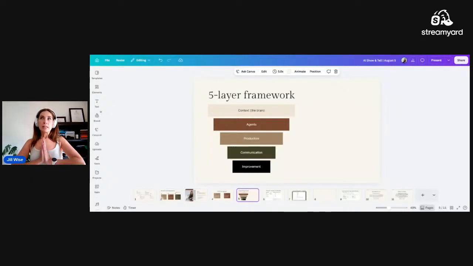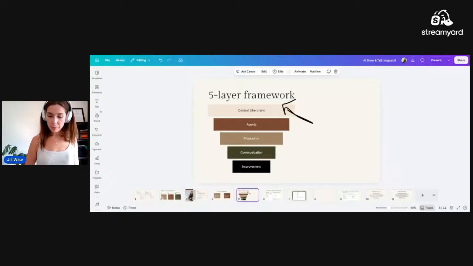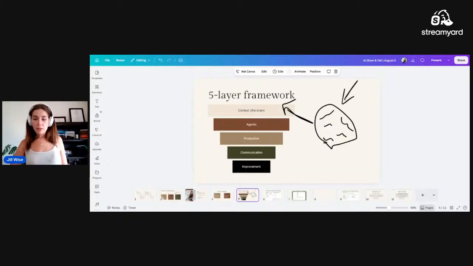This one is basically how we build any kind of agentic system using Claude and the systems that you are already operating on. First, we need to have the context. Let's see if my pen is going to work today so I can draw on here for you quickly. Sometimes it works and sometimes it doesn't because we love technology. So context is your brain. This is your brain. That is important because everyone on your team and all of your agents can plug into that shared source of truth. That's why we need a brain.